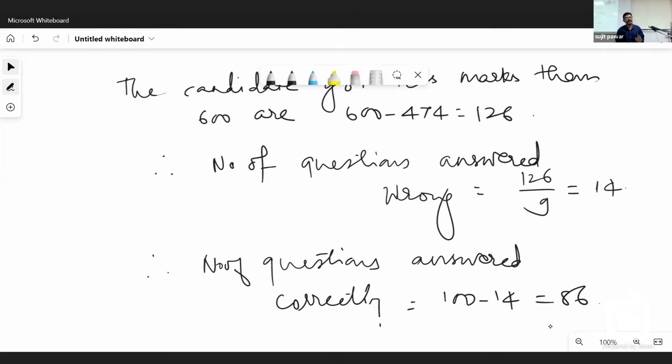Means any candidate who appeared in the exam must get a correct answer from this. Let me tell you, I take this question in all batches from long back. There was a question asked in our prelims in 2021. Okay, last year.